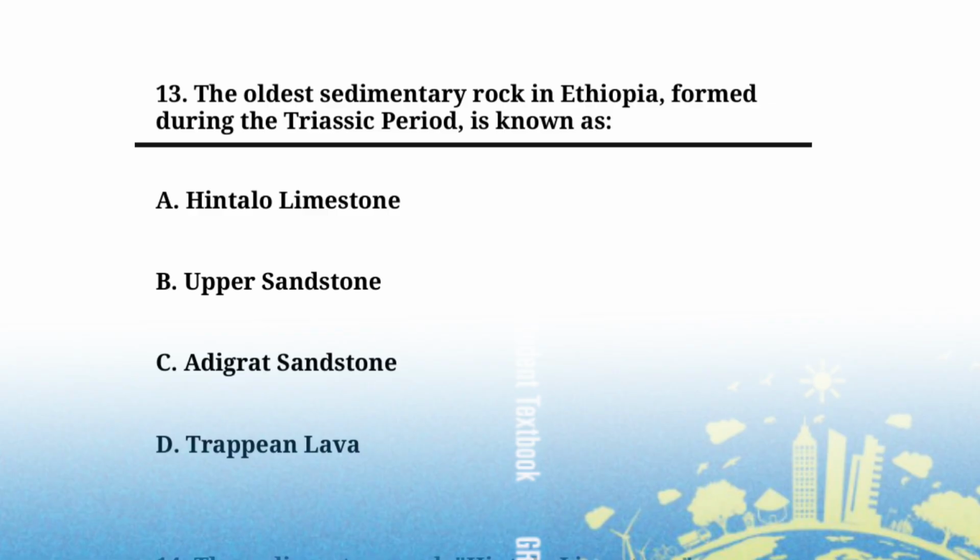The oldest sedimentary rock in Ethiopia formed during the Triassic period is known as A. Antalo limestone. B. Upper sandstone. C. Adigrat sandstone. D. Trap lava. The answer is C. Adigrat sandstone.